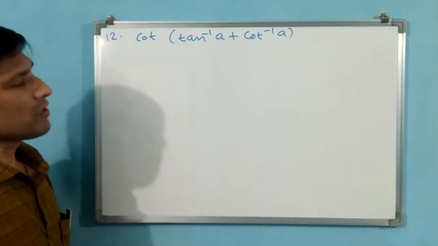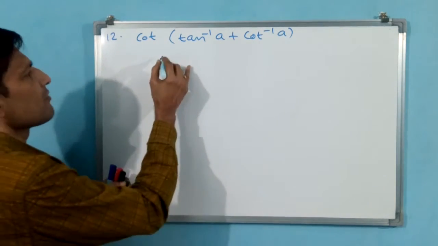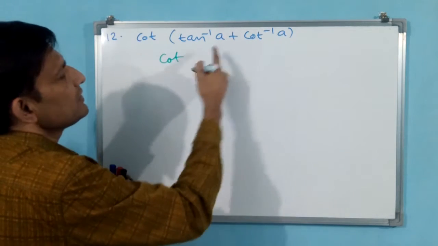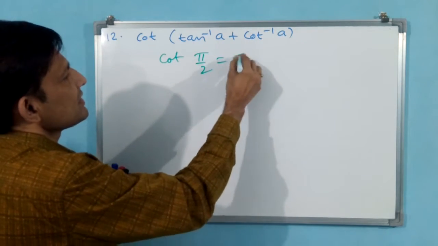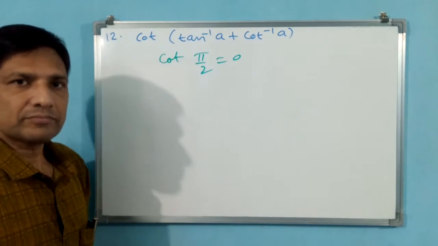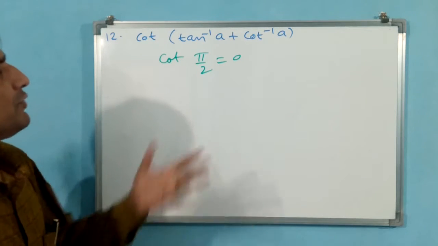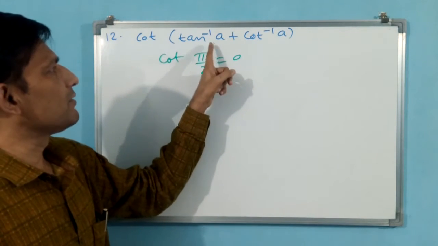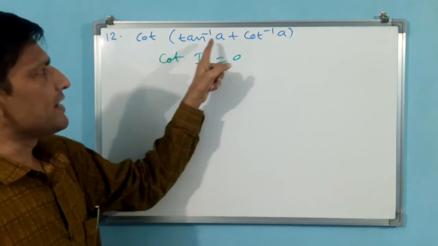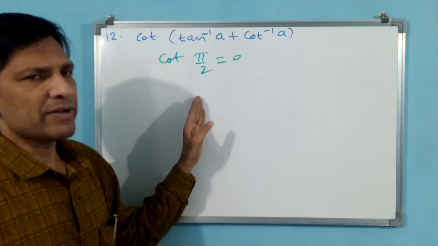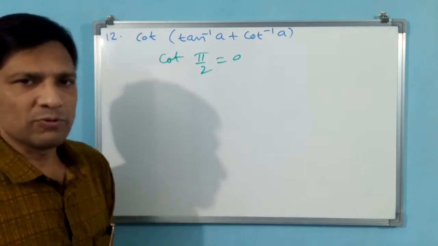Now how can we convert this? Immediately you can convert: tan inverse A plus cot inverse A is the pi by 2 value, so it is cot of pi by 2. Cot pi by 2 is 0 only, that's all.